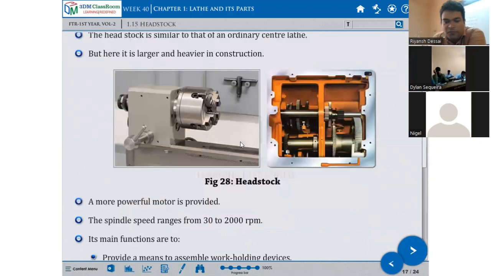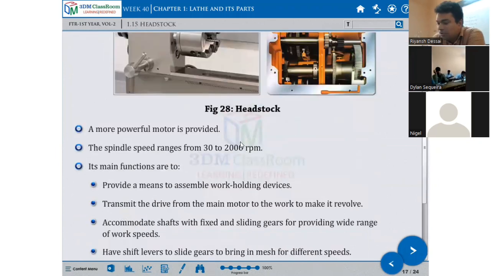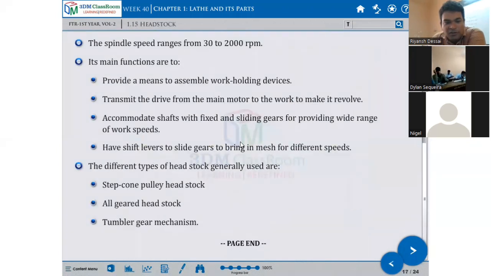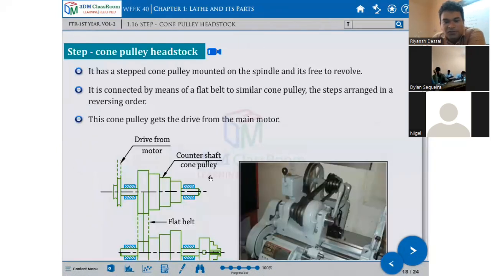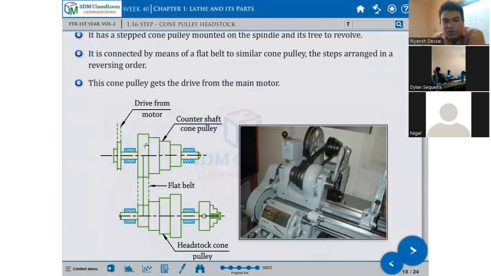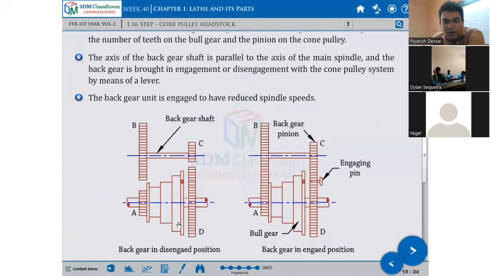Next part is the headstock. We already discussed the headstock and the step cone pulley. This is the step cone type pulley shown here. This is the bigger diameter, this is the small diameter. This is the countershaft cone pulley, this is the headstock cone pulley. This is the drive from the motor. So this is a bigger diameter, this is smaller, so your speed is more here. This is small, this is more, your speed is less. This way you can adjust the speed.